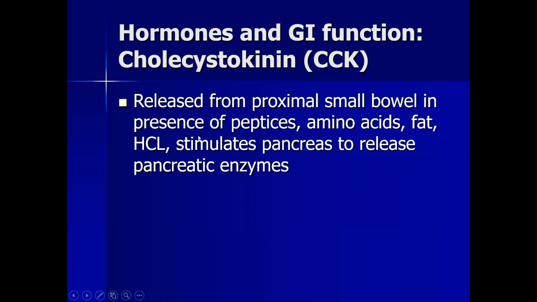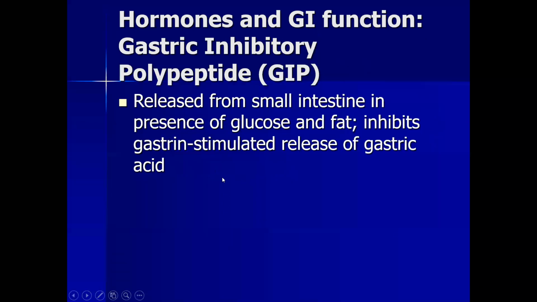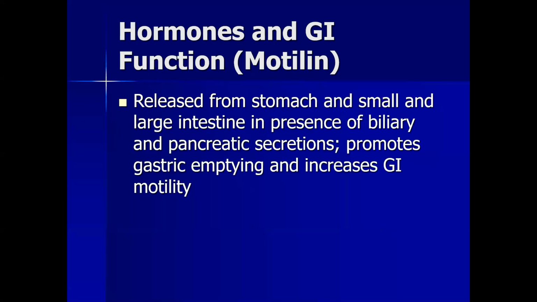And apart from that, it also helps in the movement of the small bowel, and it also stimulates the secretion of pancreatic enzymes and HCl. Gastric inhibitory polypeptide is basically released from the small intestine in the presence of glucose and fats, and inhibits the gastrin-stimulated release of gastric acid. Other hormones like motilin are released from the stomach and the small and large intestine in the presence of biliary and pancreatic secretions, and promote gastric emptying and increase GI motility.